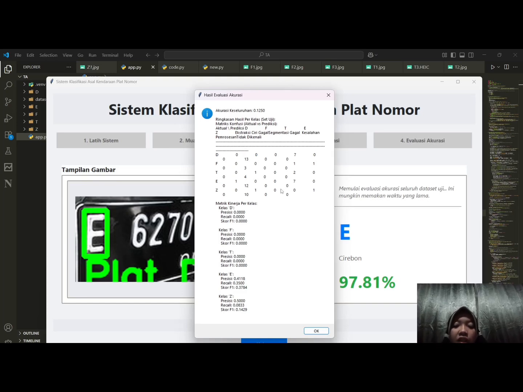These results are displayed either in a pop-up window or printed to the console, giving the user insight into how well the model performs overall. In summary, the system provides a complete flow from training and testing to result display and performance evaluation, making it user-friendly and effective for license plate classification.